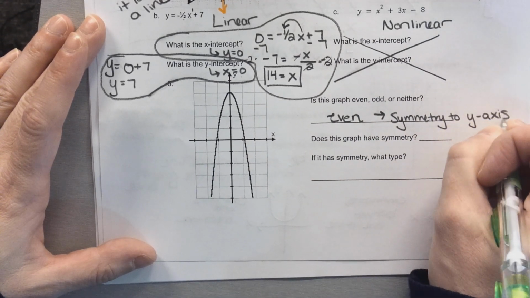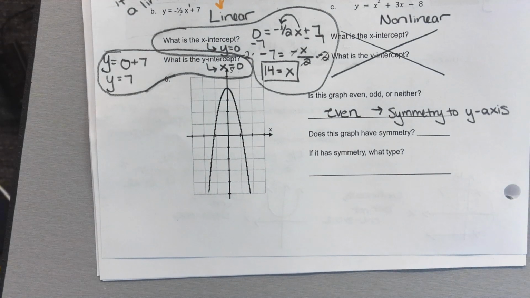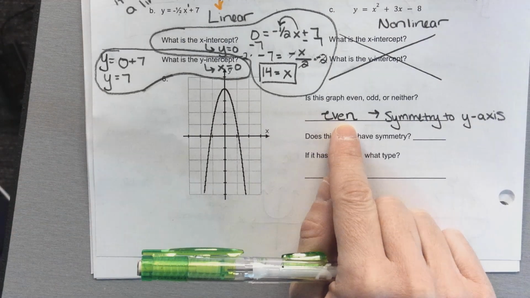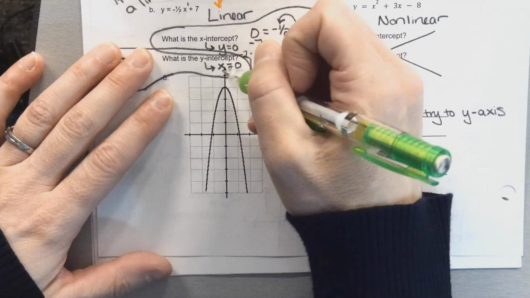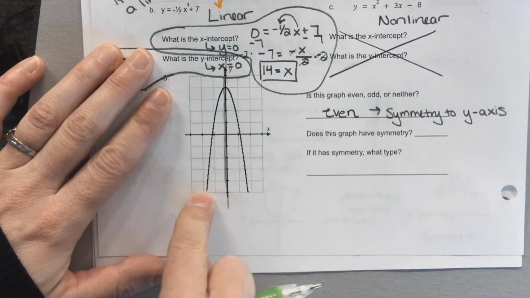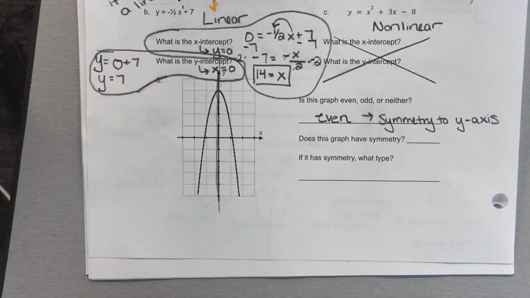You don't have to say why. Do you see how it doesn't ask me why? I'm just writing it down because remember, we can use this on the exam. This way, if you look back later, you're like, well, why did I say it was even? Remember, this is our y-axis, and it cuts my graph in half. You could flip it and it would still be the same. Yes, on either side.